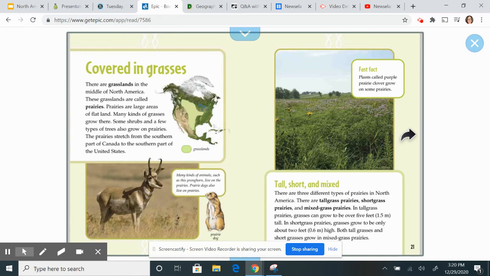Tall, short, and mixed. There are 3 different types of prairies in North America. There are tall grass prairies, short grass prairies, and mixed grass prairies. In tall grass prairies, grasses can grow to be over 5 feet tall. In short grass prairies, grasses grow to only be about 2 feet high. Both tall grass and short grass grow in mixed grass prairies.